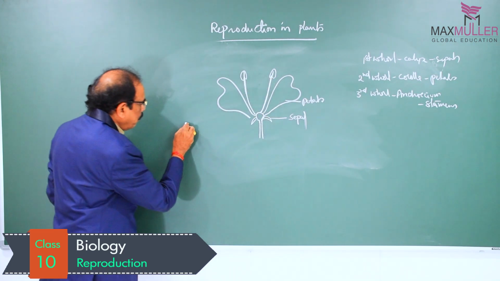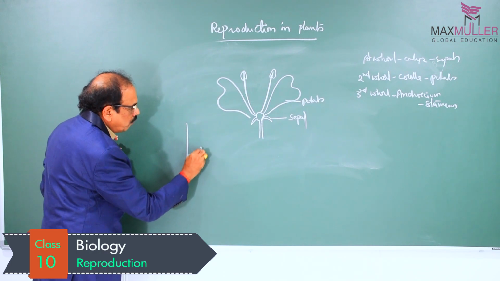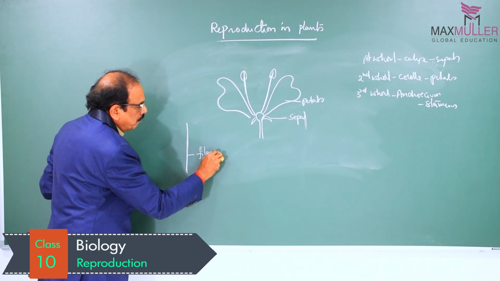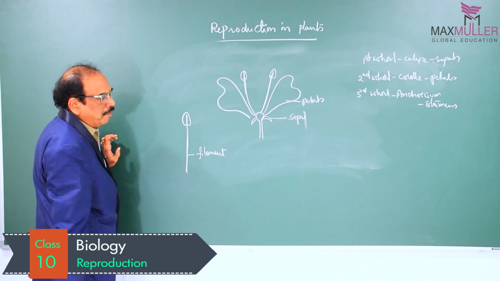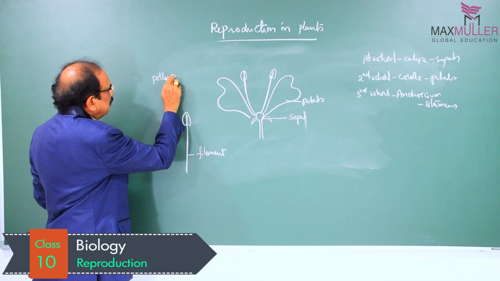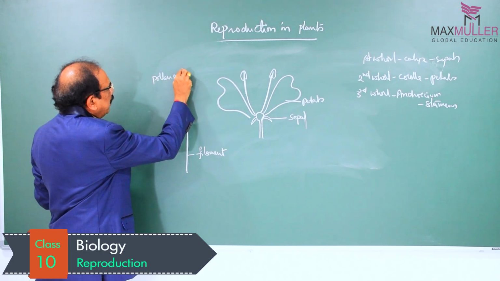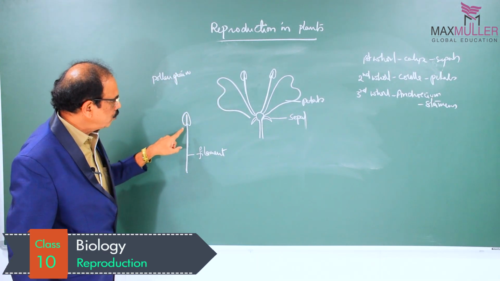stamen consists of two parts. A stamen consists of the sterile part, which we call filament, and the fertile part, called anther. And this anther at maturity produces pollen grains by meiotic division. So this is one stamen.